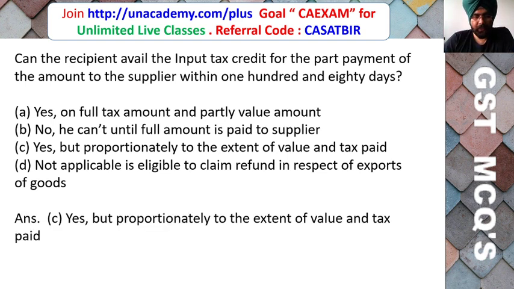So friends, here the correct answer is yes, but proportionately to the extent of value and tax paid. Therefore, if goods worth rupees 50,000 including GST were procured, but payment for only 25,000 was made to the supplier, then only proportionate input tax credit can be claimed, and full input tax credit cannot be claimed.